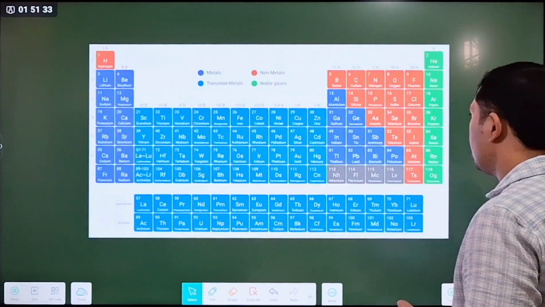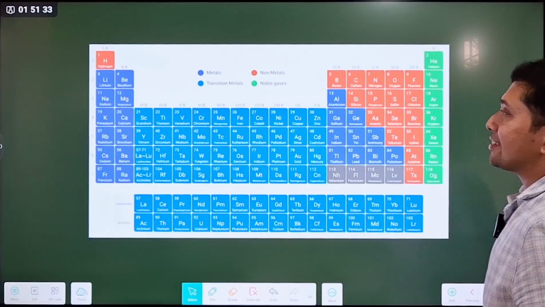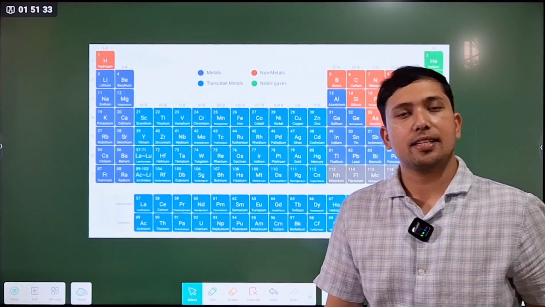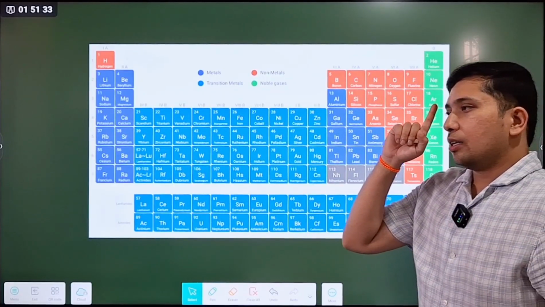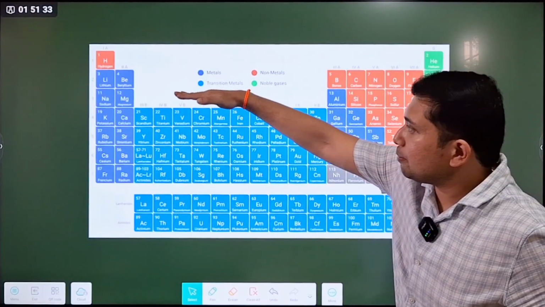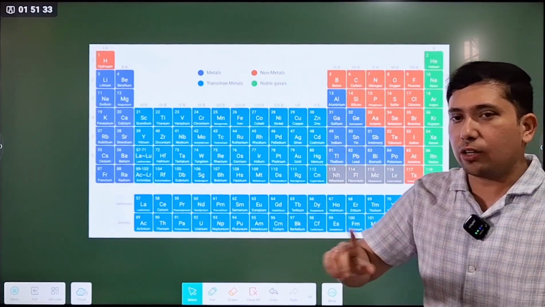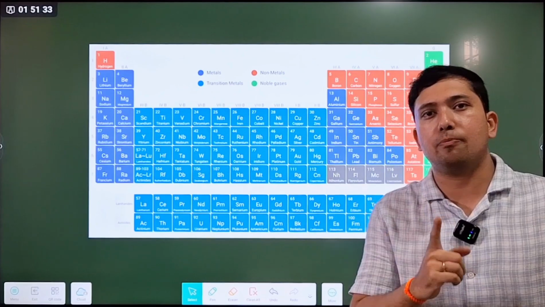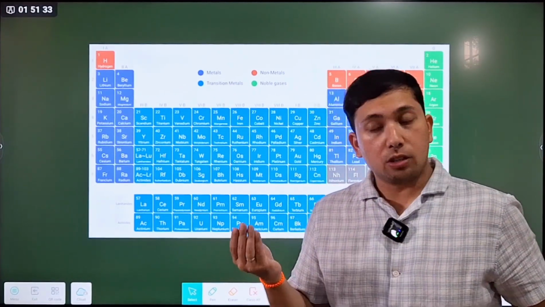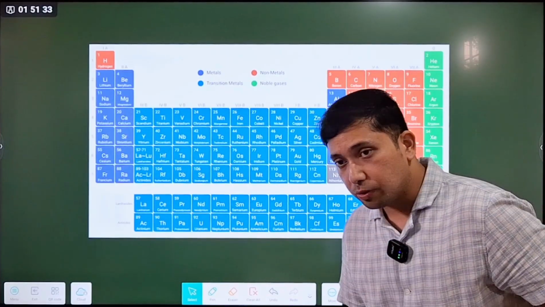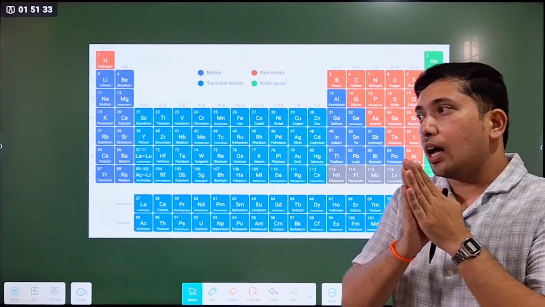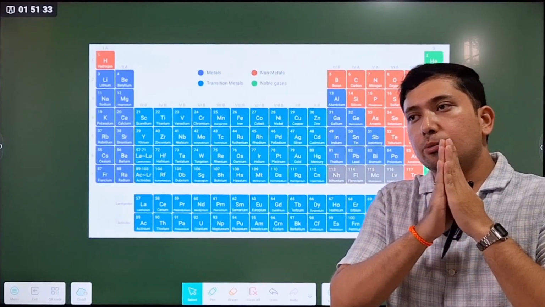Henry Moseley said in 1917 that the modern periodic table should be designed so that the elements are classified and arranged according to increasing atomic number. Remember Dobereiner, then John Newlands, then Dmitry Ivanovich Mendeleev, who arranged the table according to increasing atomic mass.